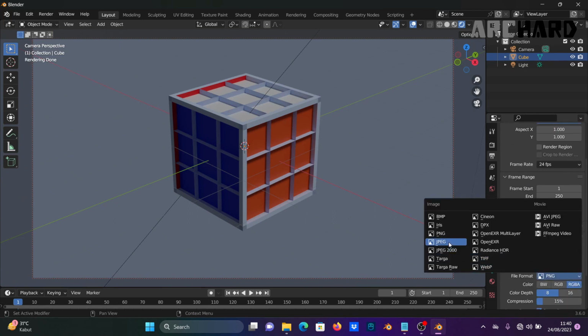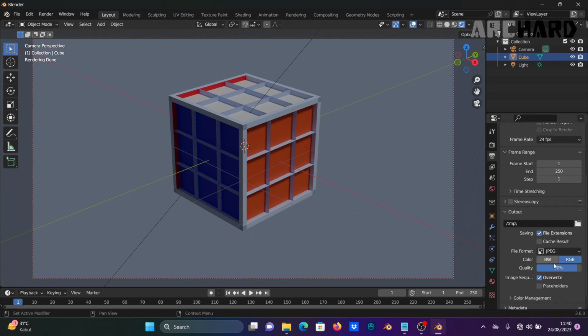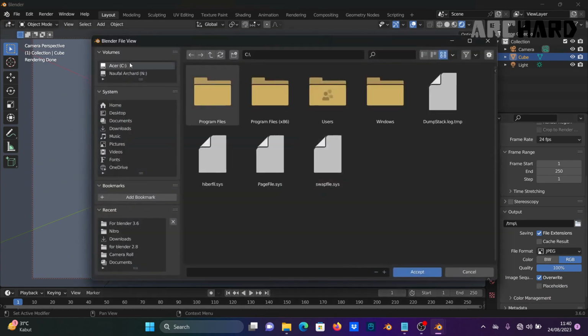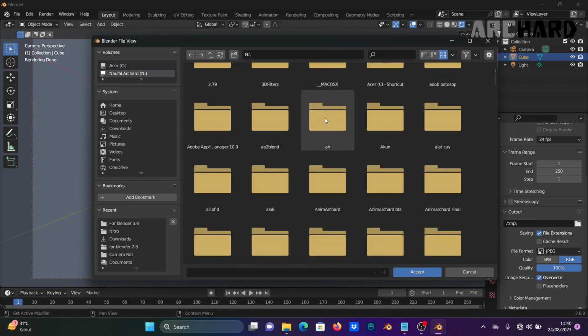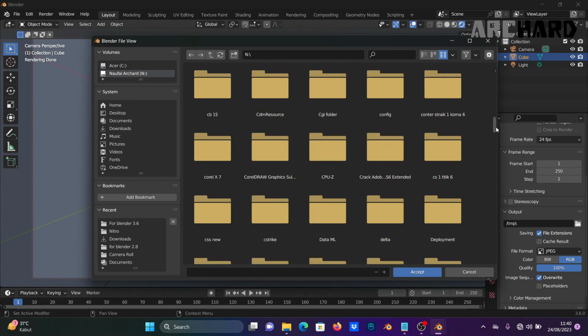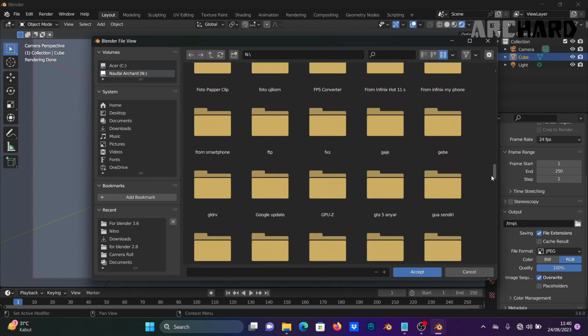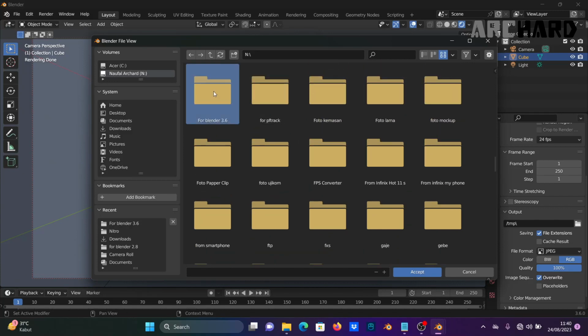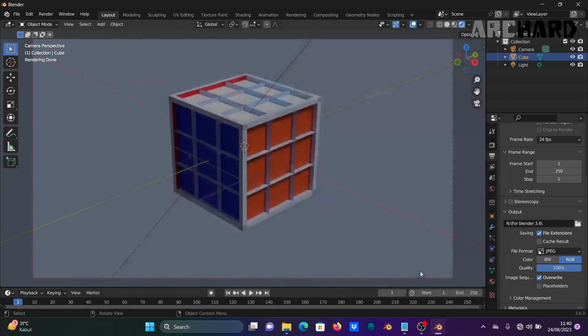I want to use JPG, and the quality is 100, and you can choose the file location of the result.